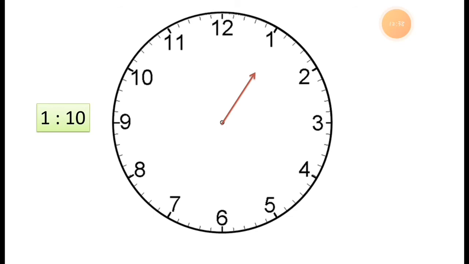See this, students. This is 1 o'clock, it means I draw the short hand pointing to 1. See here, this 1 shows the hour, and this 10 is showing the minutes. 1 is showing the hours, what time it is, and the 10 is showing the minutes. So 1 means the short hand. We point the short hand to 1.